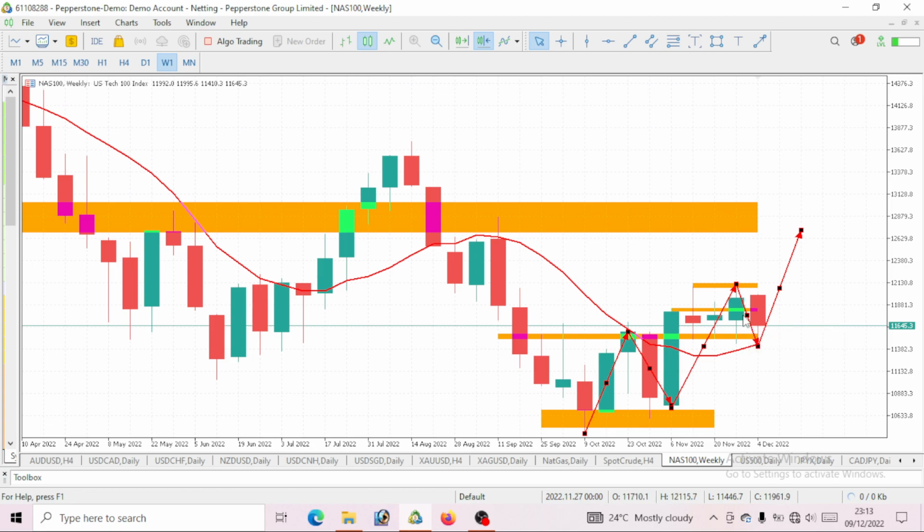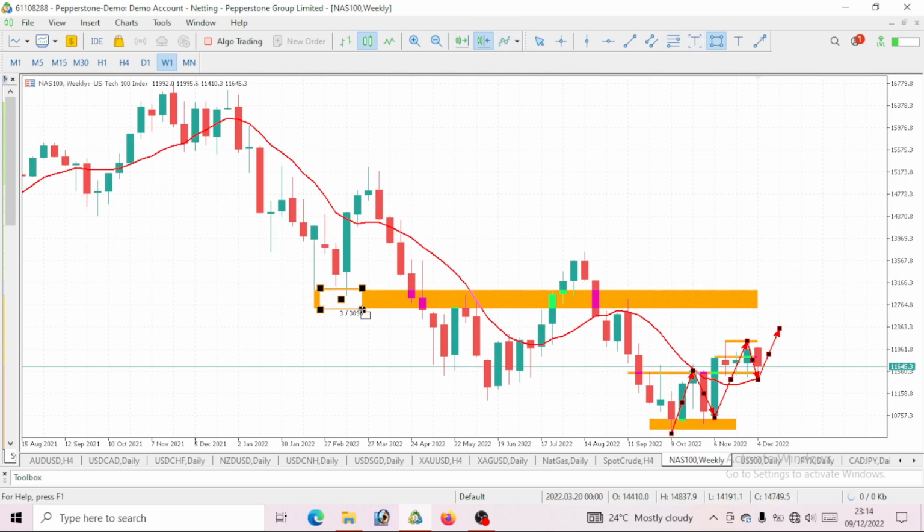Until this price drops and breaks below our moving average, then we can consider to short. As long as it is still above it, then we are still on a bullish move. So we will be expecting a bullish move. We will just see this as a pullback. After the pullback on Nasdaq 100, we should be expecting another major bullish move on Nasdaq 100. Like now you can see price has reacted here. We saw price drop to this same level, then price reacted and went up. Once price broke below this level, we had a pullback that came to test this level, and yet again we saw price come to test this level.